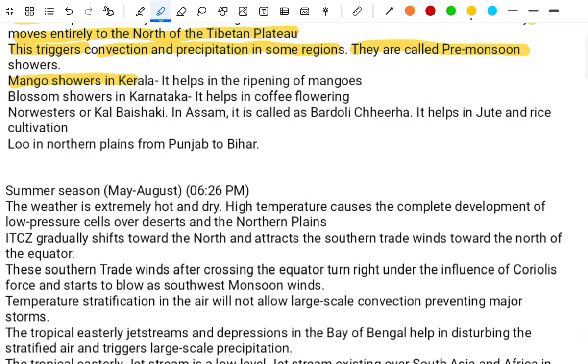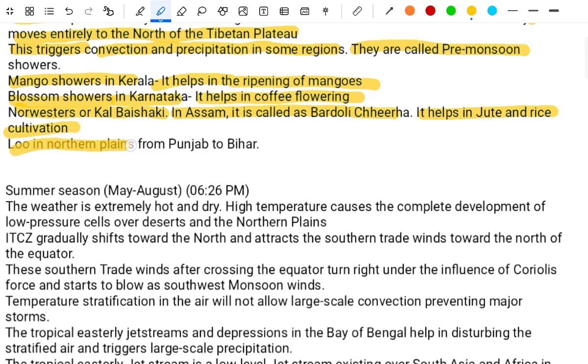Mango showers in Kerala help in the ripening of the mangoes. The blossom showers in Karnataka help the coffee flowering. Northwestern of Kerala, Bordoichila in Assam. It is called the Bardoli Chhatra. It helps in the jute and rice cultivation.